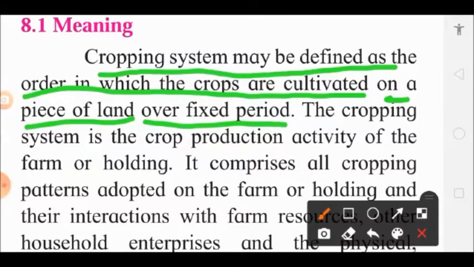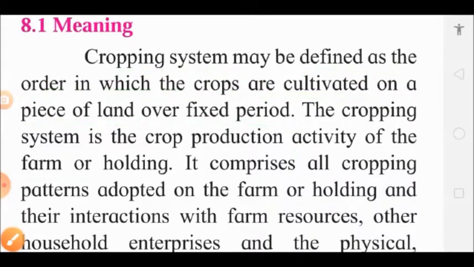For example, we are growing cotton, jawar, groundnut. Cotton in Kharif season, jawar in Rabi season, and groundnut in summer season. Or suppose we grow jawar, gram, and vegetables. Means jawar in Kharif season, gram in Rabi season, vegetables in summer season. So this is a particular order.